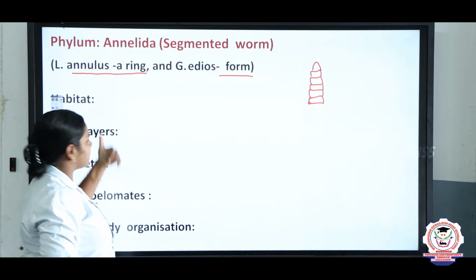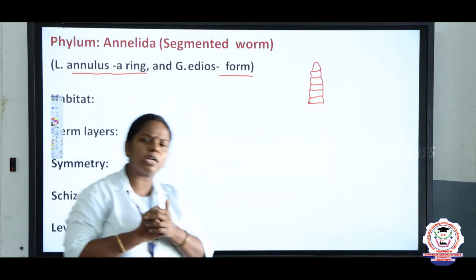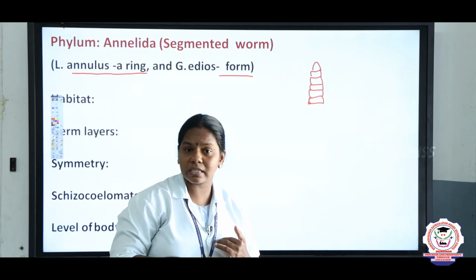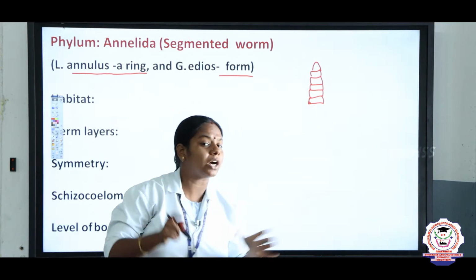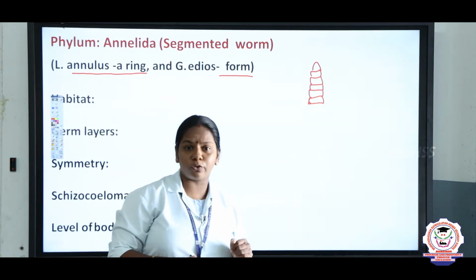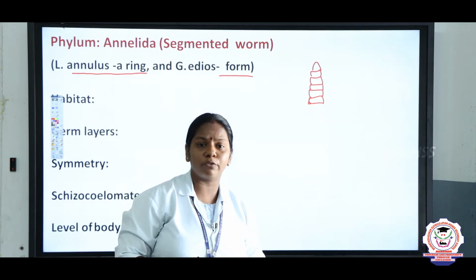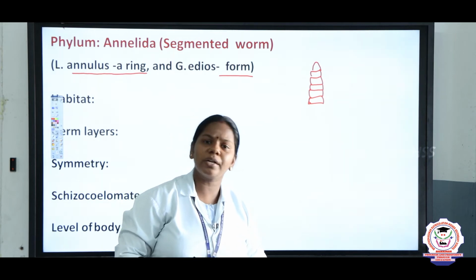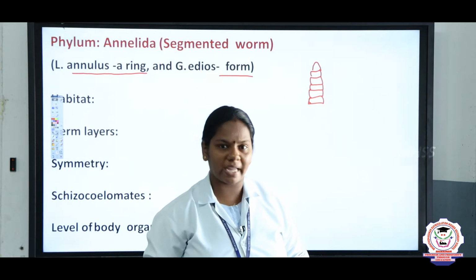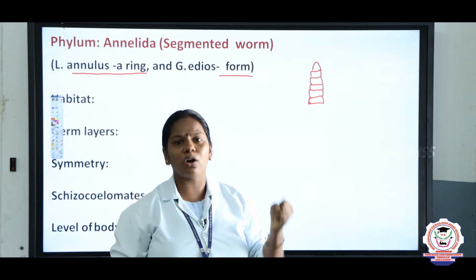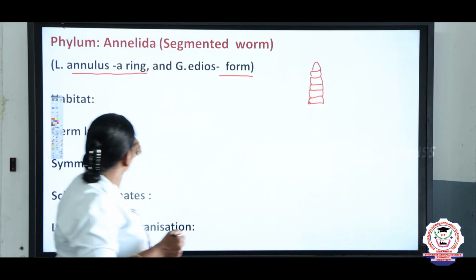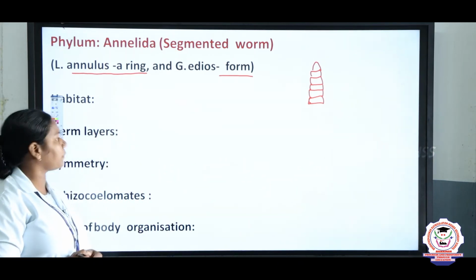Next one is habitat, right? Just imagine where you will find an earthworm. Yes, we can find it in the soil. So we can say it is terrestrial. But not all the organisms of Annelida are terrestrial. The best example is the blood fluke, right? What do you say in Tamil, blood fluke? Attaipuchi, right? How does it live? It lives by sucking the blood of living organisms, right? So some are parasites and some are free living.